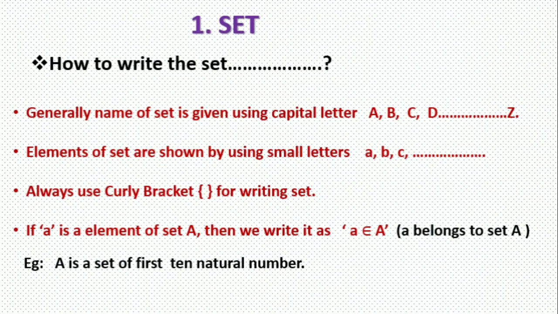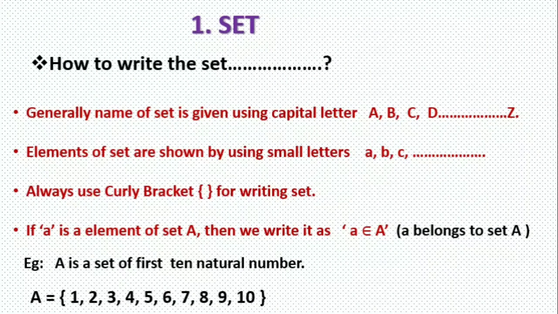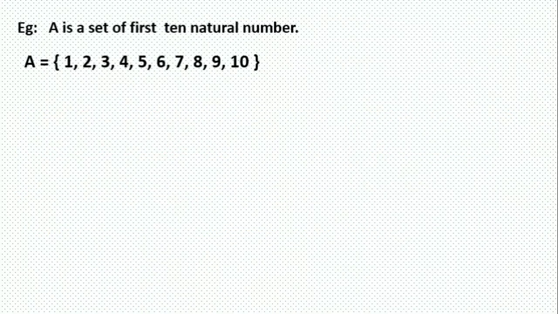How to write the set? We will write it as A equal to, where the curly bracket means set. A is a set of the first 10 natural numbers. Natural numbers start from 1 and go on without limit, but we have been given the condition here, natural numbers only up to 10. So we will write here A is a set of 1, 2, 3, 4, 5, 6, 7, 8, 9, 10.